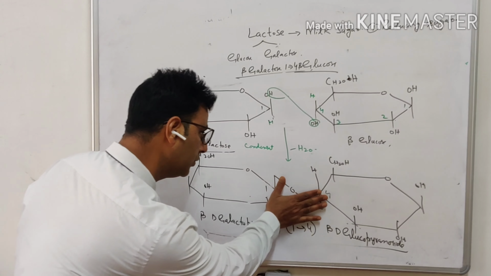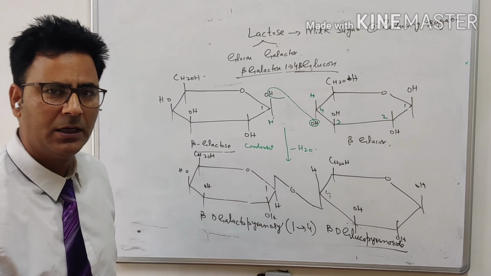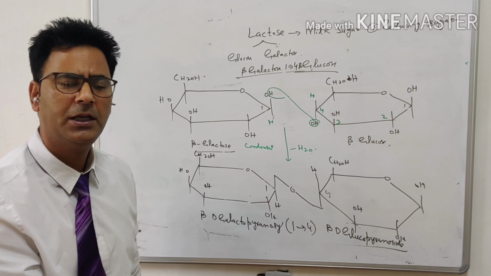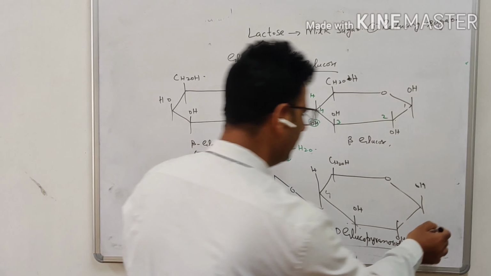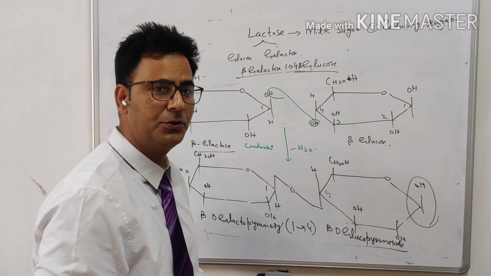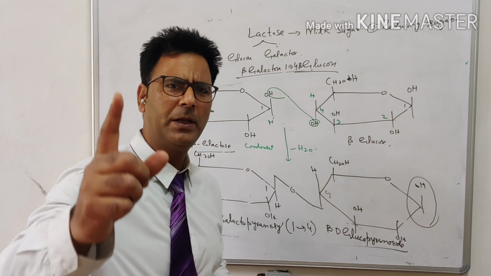So if we go to this anomeric carbon, it is bound. Here we cannot say it is a reducing sugar. But let us go to the other anomeric carbon. This anomeric carbon is free. So we can say this is a reducing sugar because it has one anomeric carbon free.